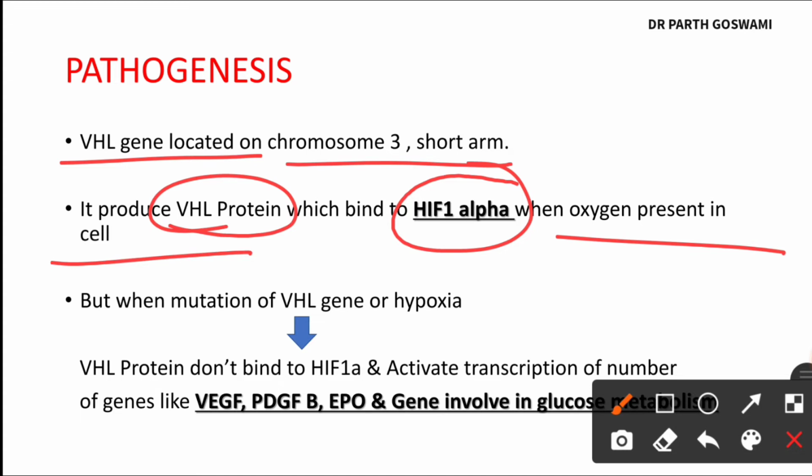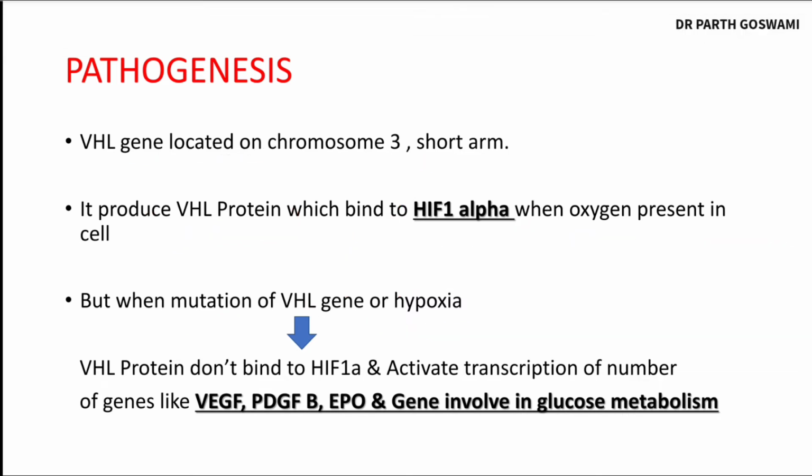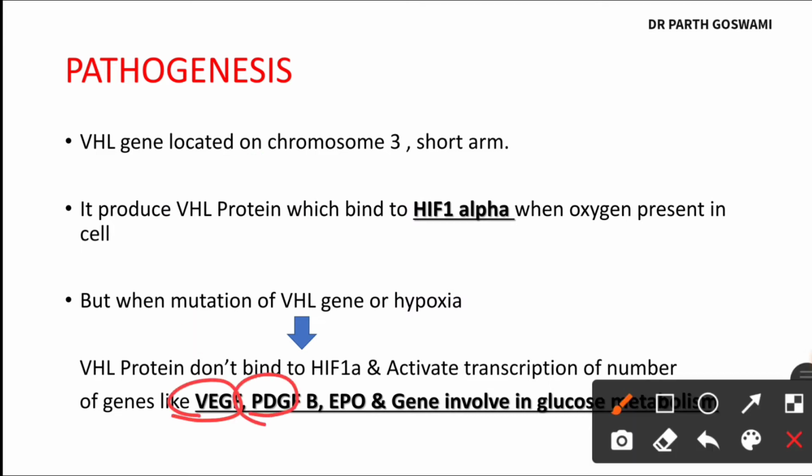But if oxygen is not present in the cell, meaning hypoxia, or if the patient is having a mutation in the VHL gene, then this protein will not bind to hypoxia inducible factor 1, and because of which there will be activation of multiple transcription factors like vascular endothelial growth factor, then platelet derived growth factor beta, then erythropoietin and genes that are involved in glucose metabolism.